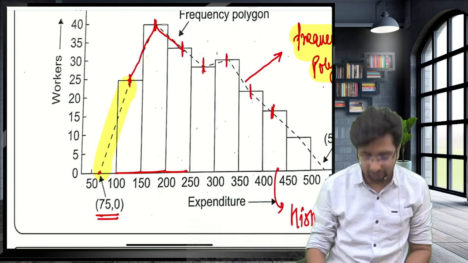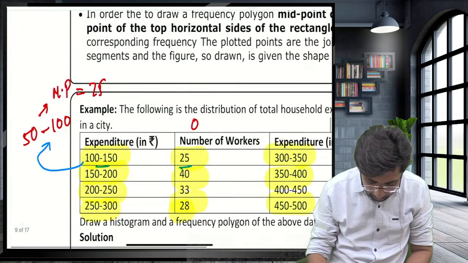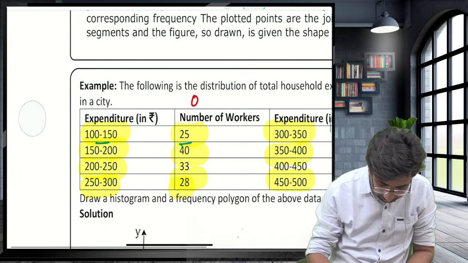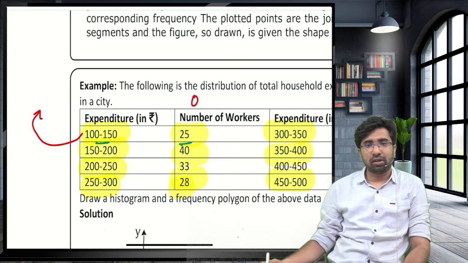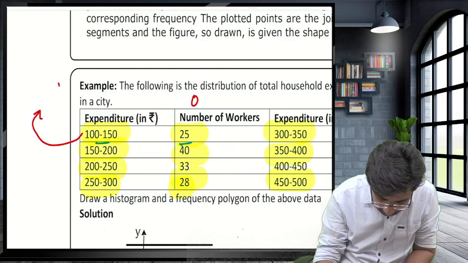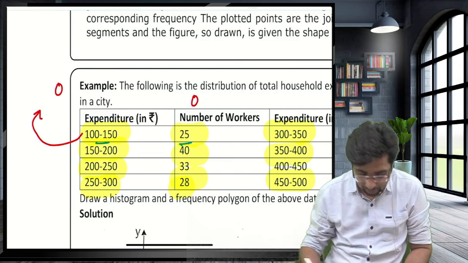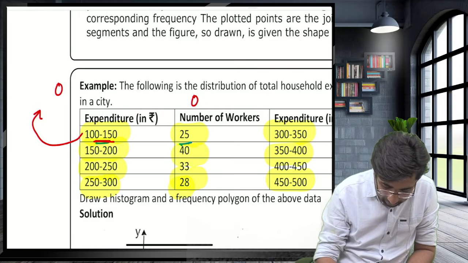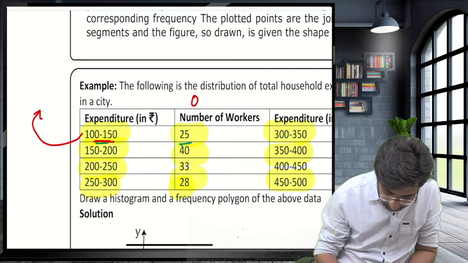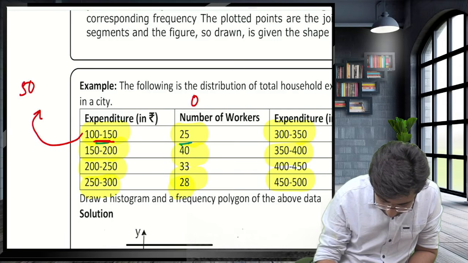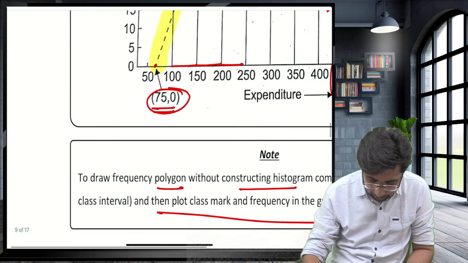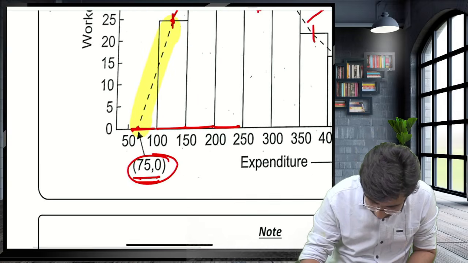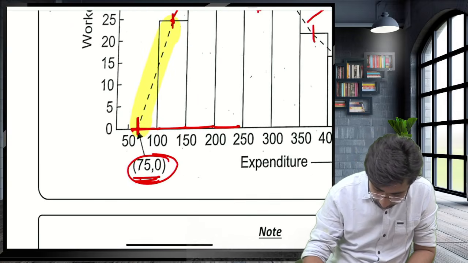And how do we find this point? We will assume that before this there was one more class interval whose frequency was 0. Since the difference is 50, I will create one more class interval, 50 to 100, and its frequency is 0. So you will draw 50 to 100 with frequency 0, and the midpoint is 75.